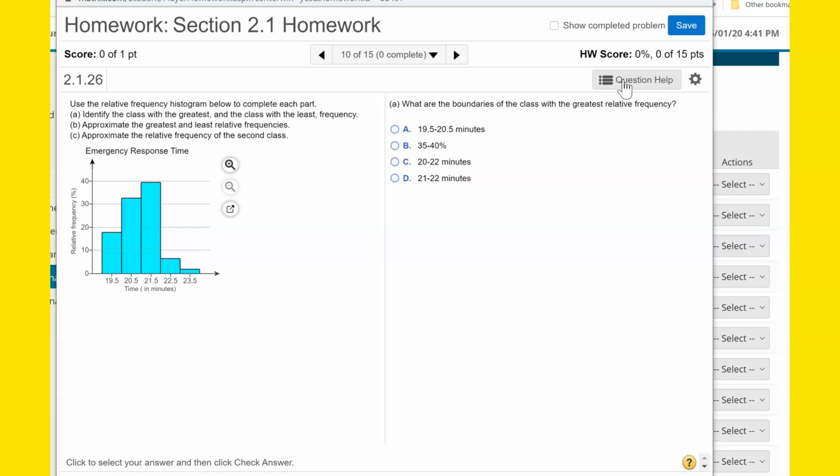You could also text me and say you need some extra help, and we might be able to set up a phone call to help you. So there's all kinds of ways to get help, but with Math Excel, you have a lot of help right here in the program itself. So that's really, really nice.